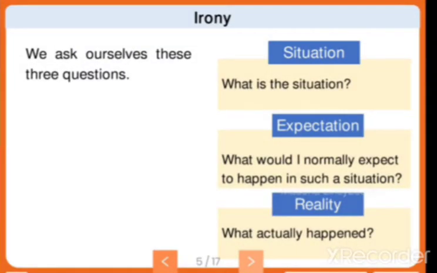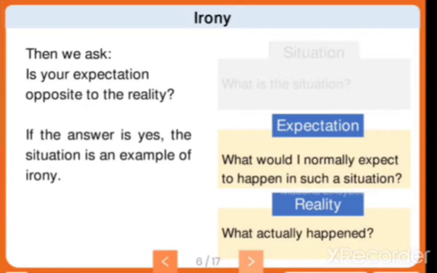So we ask ourselves these three questions. First, what is the situation? I gave you an example: the situation is the birthday party, isn't it? Then what are your expectations? What would I normally expect to happen in such a situation? You'll be expecting gifts from each and everyone, right? And reality means what actually happened. What will actually happen tomorrow, we don't know, isn't it? So these are the three things we need to find to check for irony in the text.